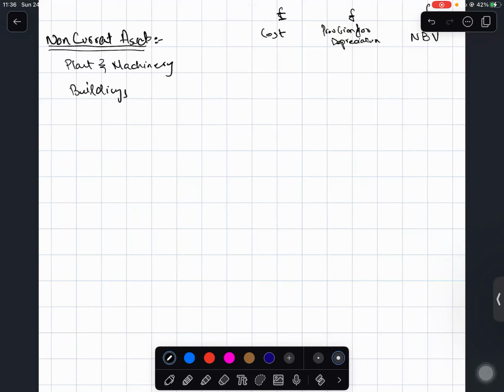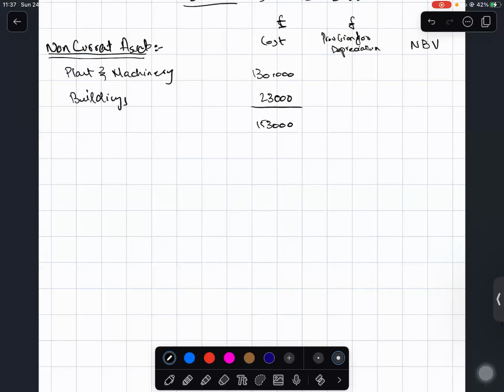This is also in your book, and you can go through it later on. Let's say the historical cost of the plant and machinery, the cost at which you bought it, was 130,000, and for your buildings, it was 23,000. The total cost, you just write underneath: 153,000.